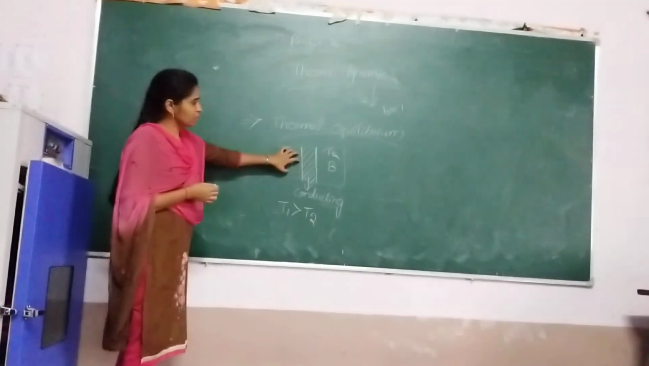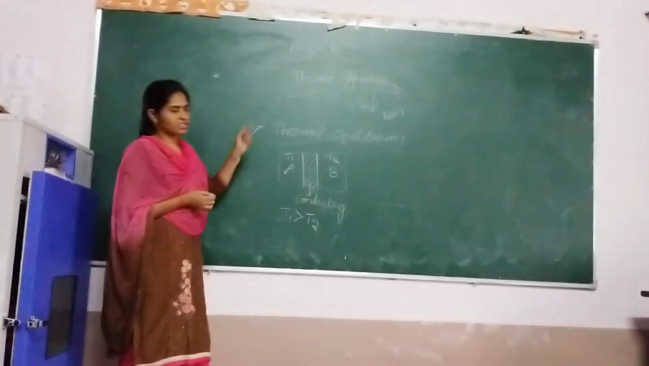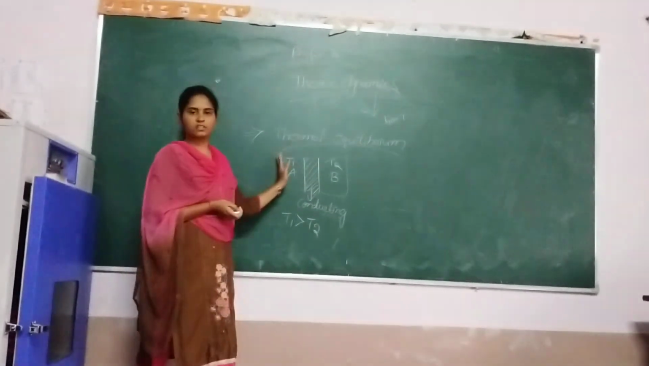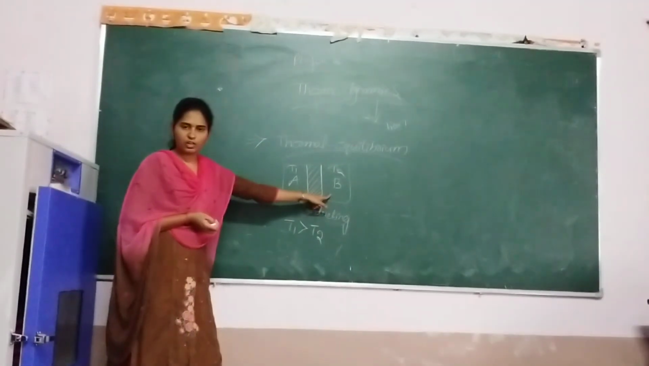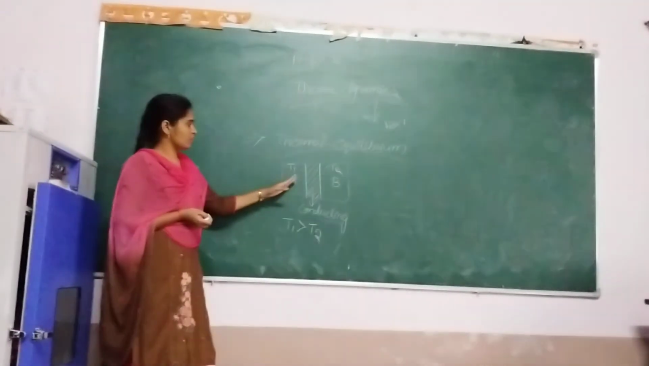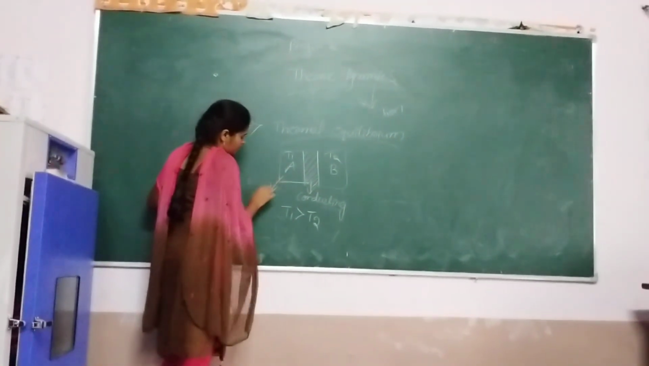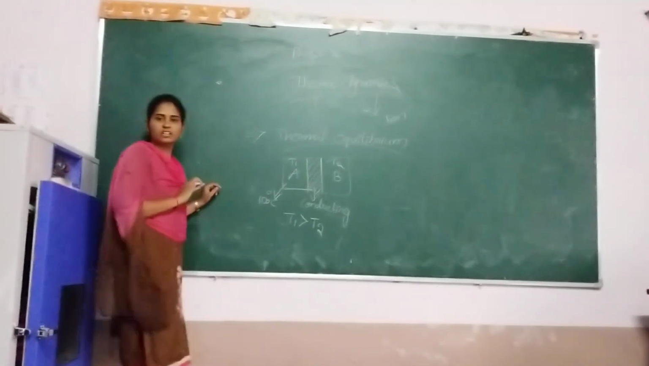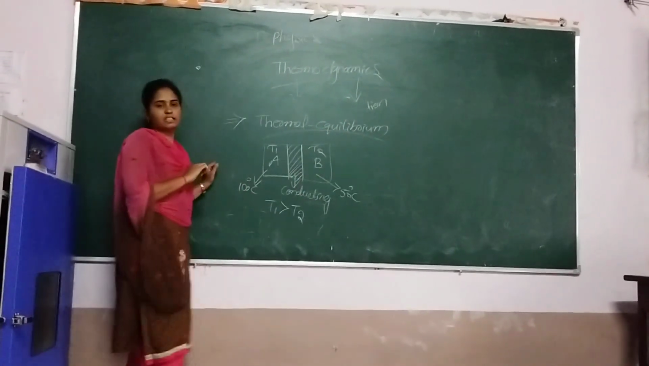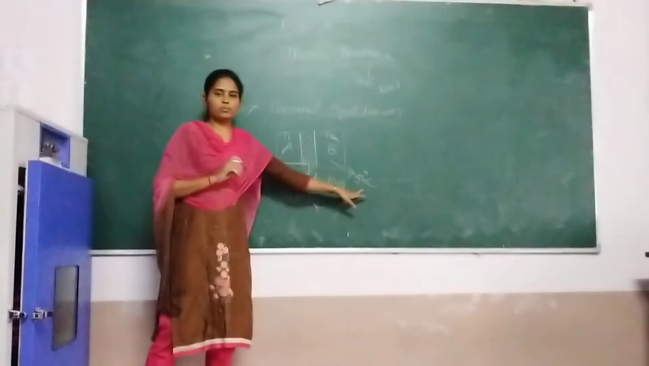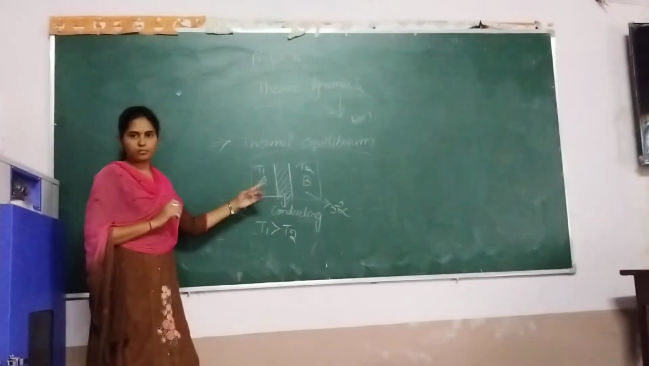That means system A has high temperature and system B has low temperature. According to the definition of heat, heat always flows from high temperature to low temperature. So here heat flows from A to B, right? For example, system A has 100 degrees Celsius and system B has 50 degrees Celsius. According to heat energy, heat flows from A to B.